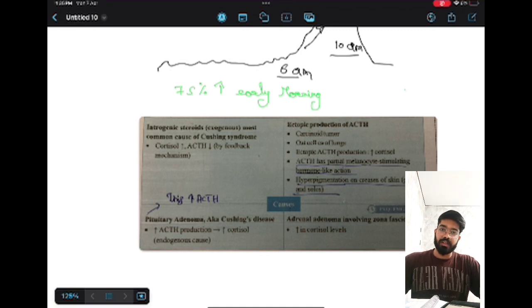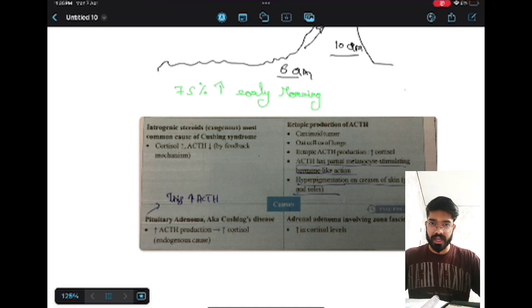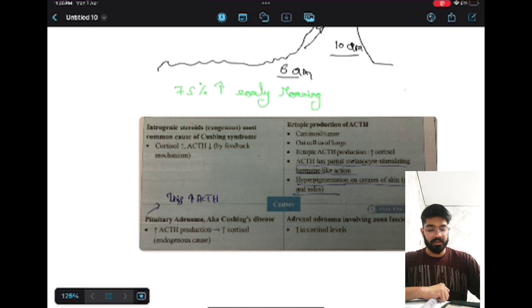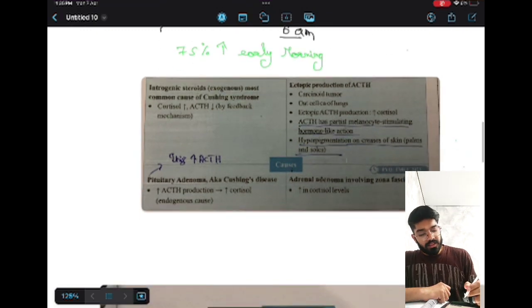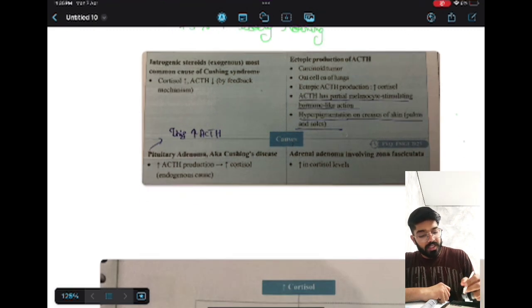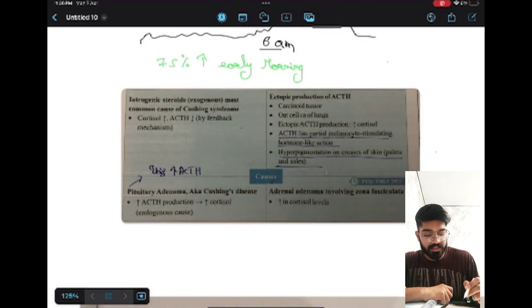So they will come to you and say that, sir, my weight is increasing and they are having high blood pressure. Their parents are not having any chronic diseases like hypertension and diabetes, still they are having obesity and high glucose level in their blood. So why is it? There will be an increase in the level of cortisol due to intake of steroids. We have to pay attention that the increase in cortisol level will be there and decrease of ACTH will be there. As soon as the cortisol increases, by the feedback mechanism, the ACTH will start decreasing.